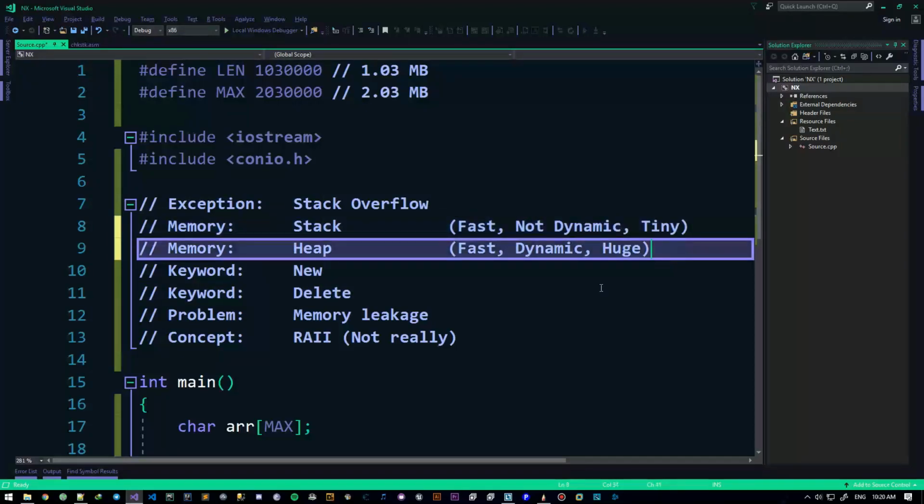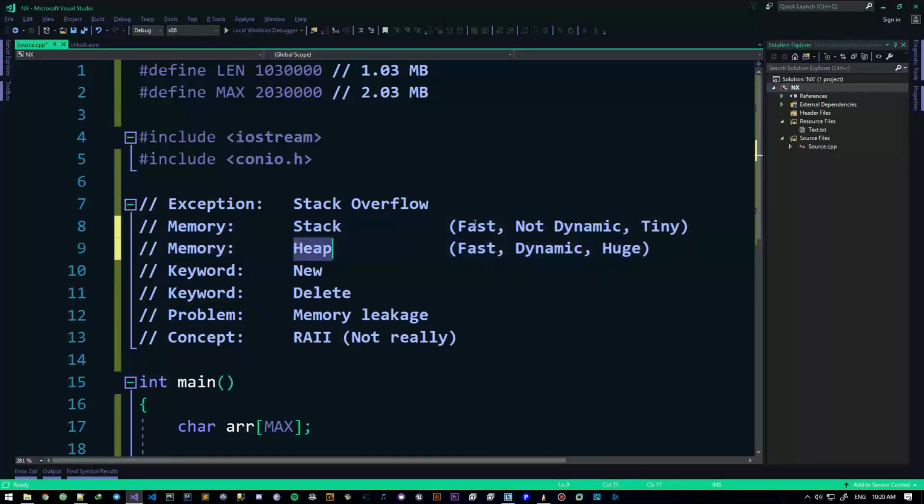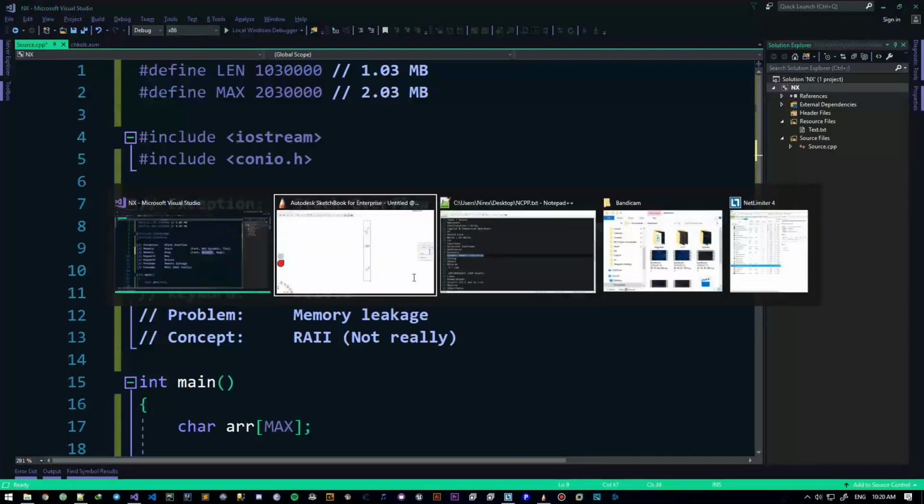There is also the static memory, but we don't care about static memory just yet. We will talk about it in the advanced series. Just leave it out for now. Don't even think about it. It doesn't exist for now. We have these two types to care about: stack and heap. Stack is fast. Heap is also fast. Stack is tiny, heap is huge, stack is not dynamic, and heap is dynamic. That's basically what it is.